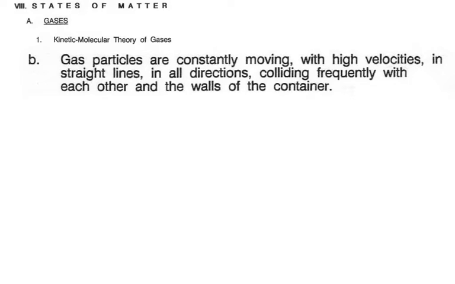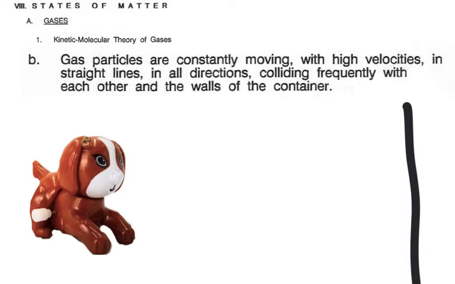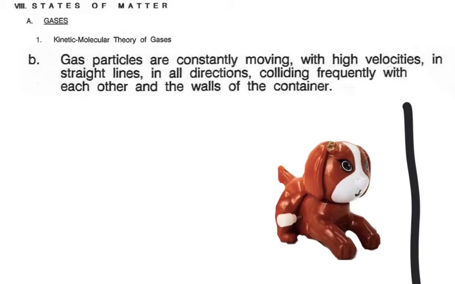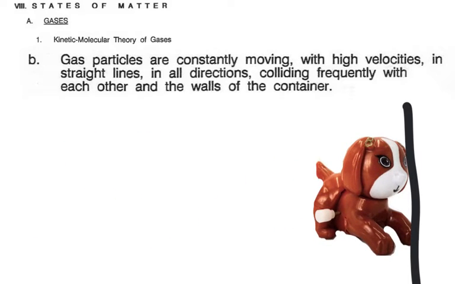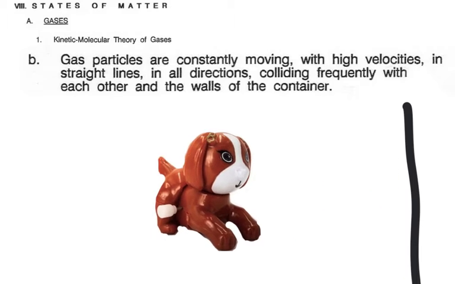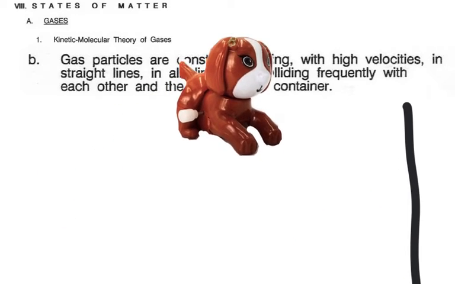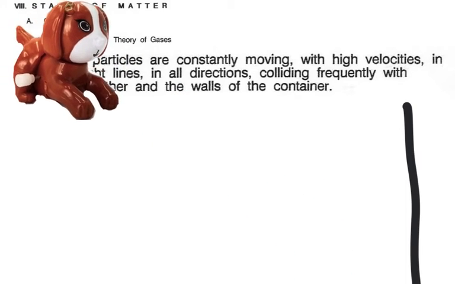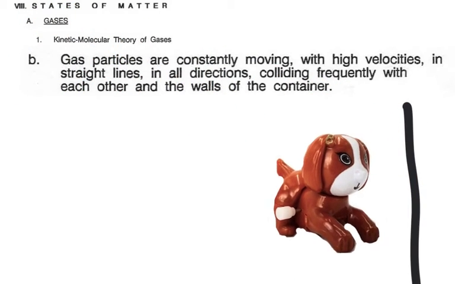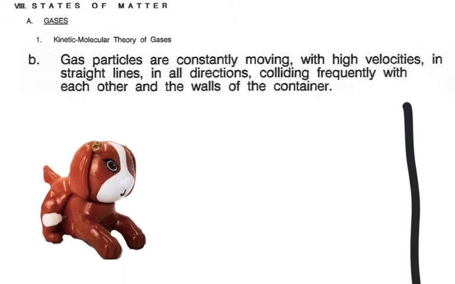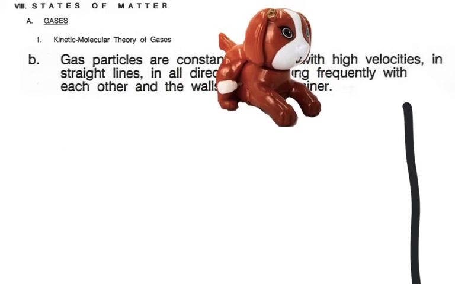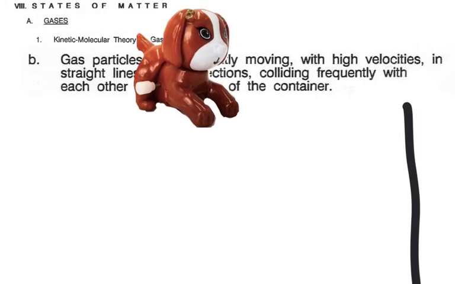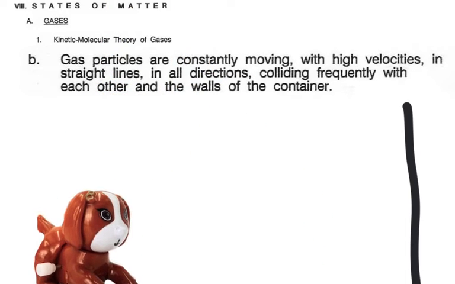Next it says that they're moving in straight lines. So these are like those wind-up toys that you find at a gift store, and they just keep going straight, and they go straight until they hit something. Once they hit something, then they flip around and they go back the other direction. That's the type of motion that the gas particles have. So this is saying that those gas particles are following Newton's first law, or something called the law of inertia, which says that objects will continue in the same direction until they are acted upon by a force.